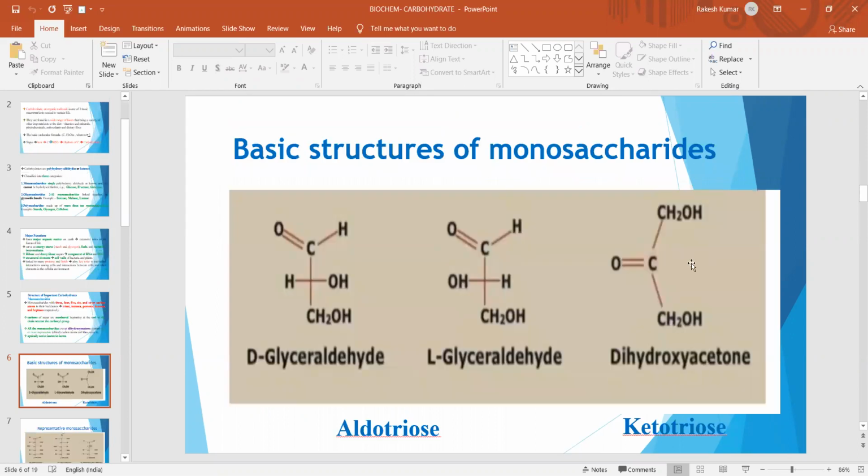Here you can see the basic structure of the smallest monosaccharide, that is aldotriose. Example is glyceraldehyde. Both isomers are given here, as D-glyceraldehyde. Here the hydroxyl group is on the right side, whereas in case of levorotatory glyceraldehyde, the hydroxyl group is on the left side. This is the structure of ketotriose, that is dihydroxyacetone, having ketone group as functional group, whereas glyceraldehyde has aldehyde group as functional group.